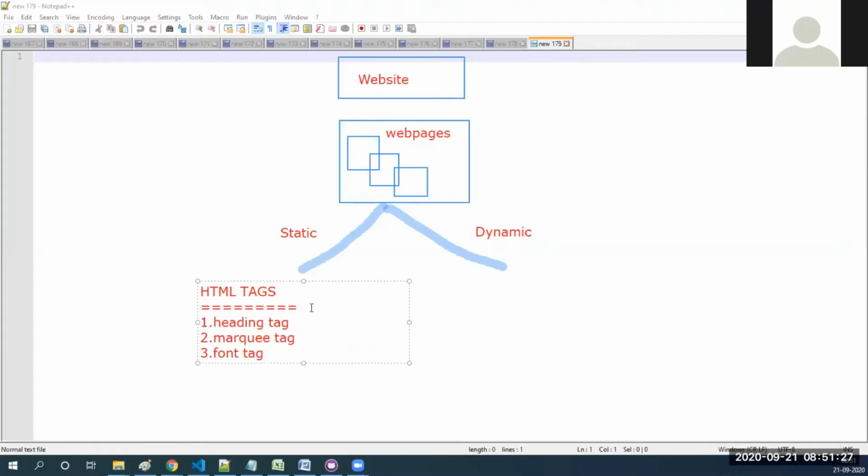Font tag, table, list, then anchor tag, then image tag, then embed tag, and the ninth one is self closing tags.